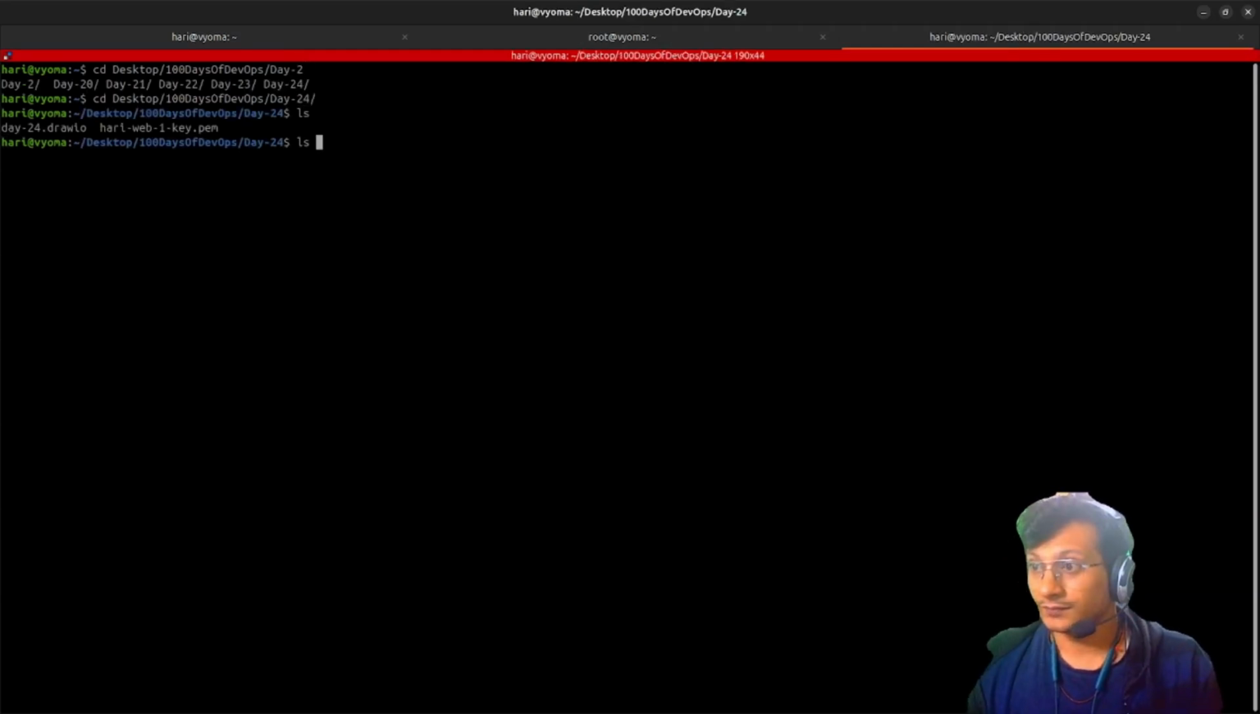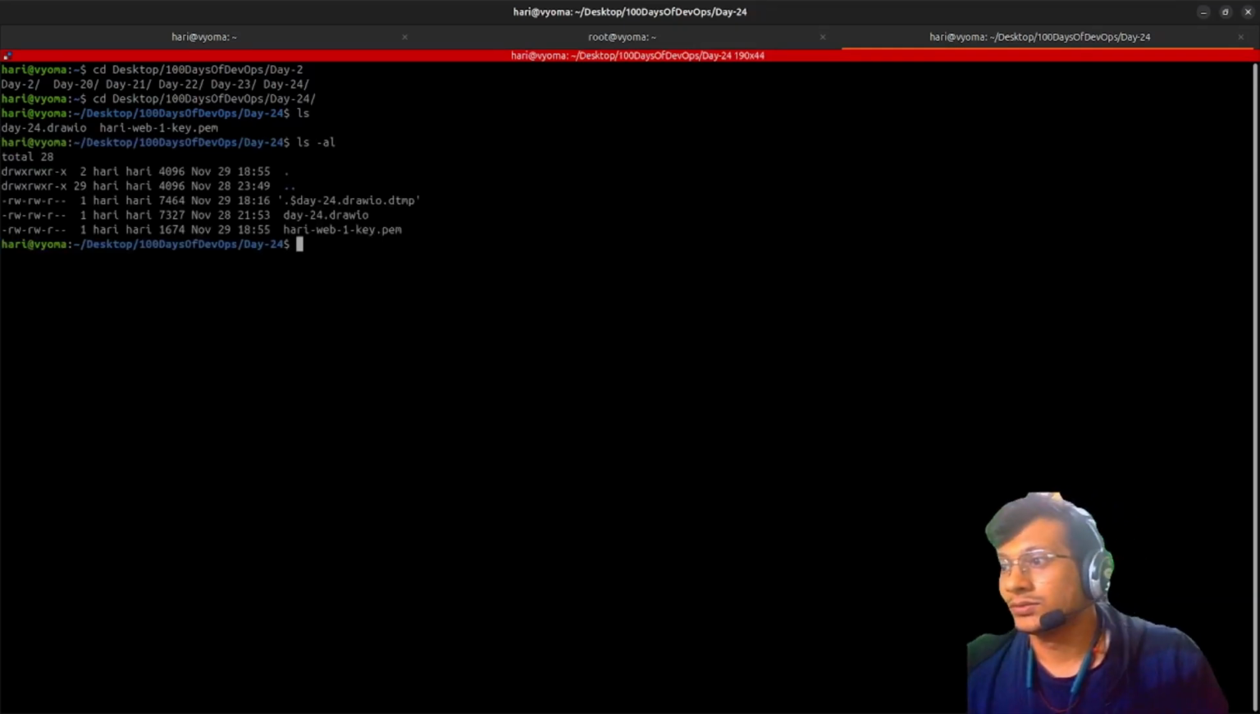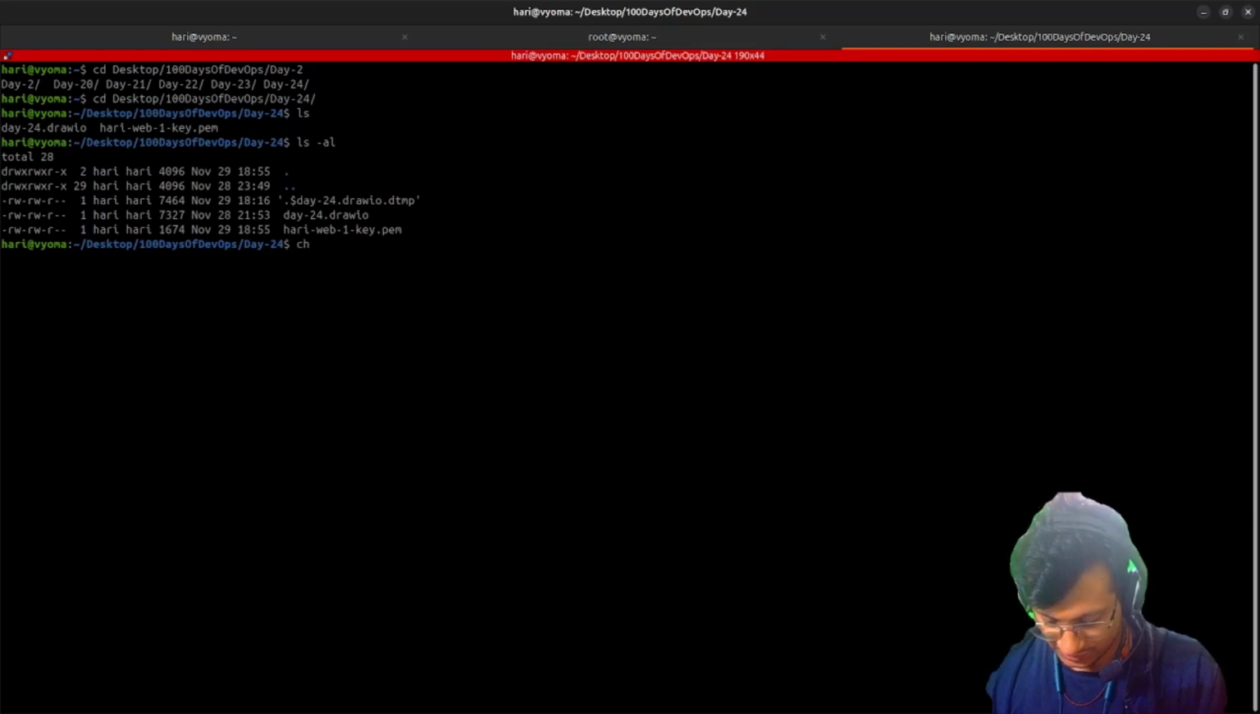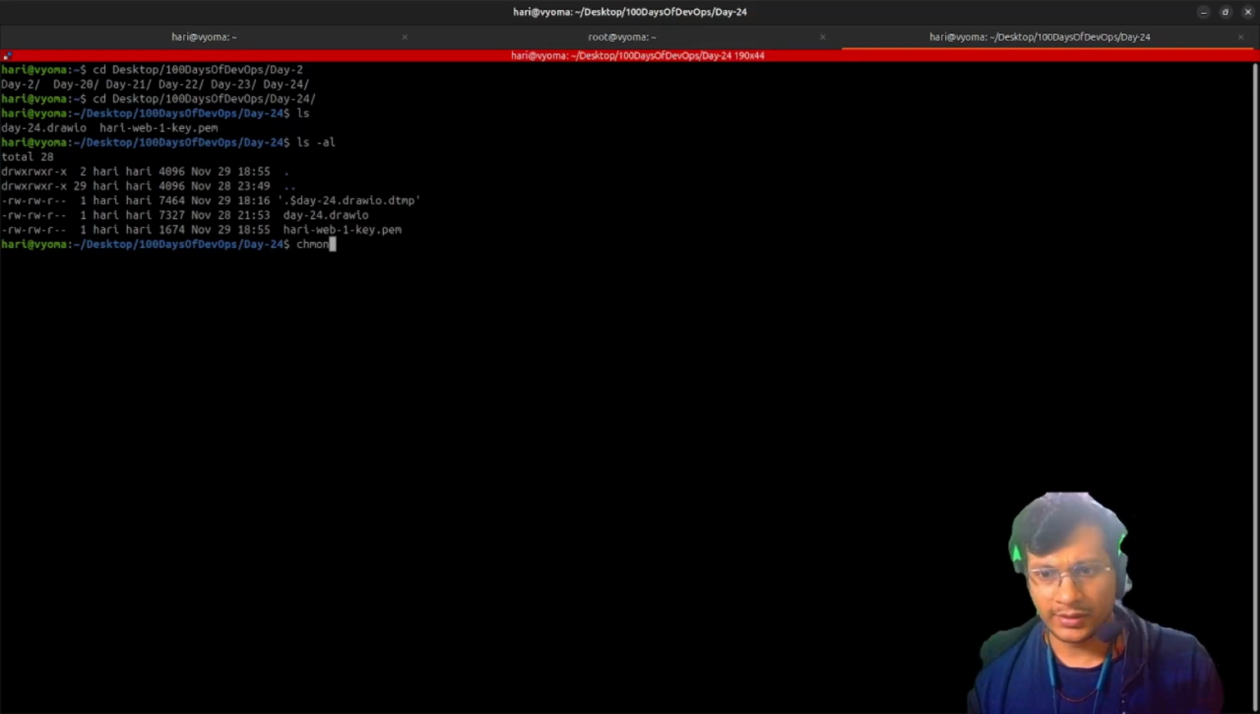Okay, here ls -al. So this is the PEM file, the private key. First of all, I have to change the permission. It should be user read only. User-only permission is what we have to provide. So user-only permissions are like 400, which is read-only permission only to the user.